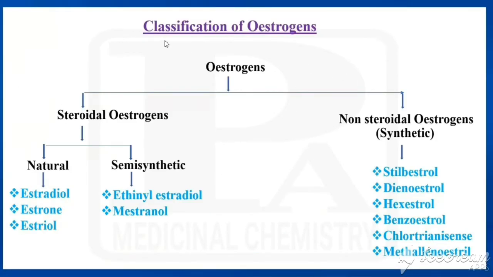Now we'll see the classification of estrogen. Estrogen is classified into two types: one is called steroidal estrogens, and the other is called non-steroidal estrogens. Steroidal estrogens are of two types: one is natural, and the other is semi-synthetic.